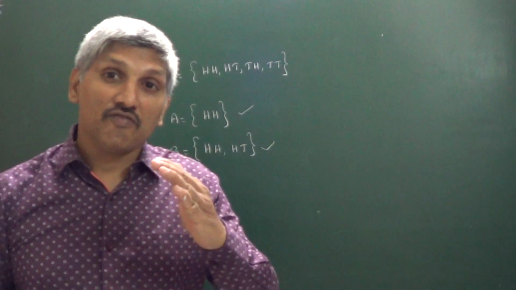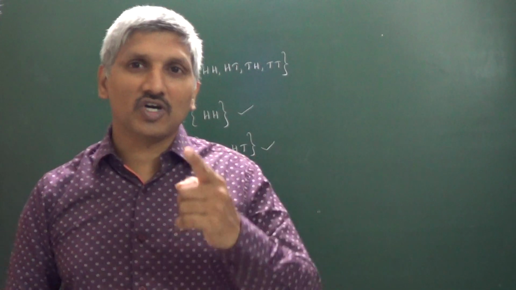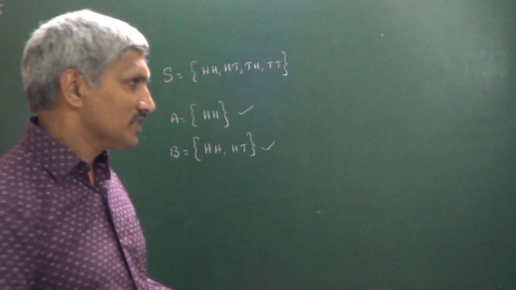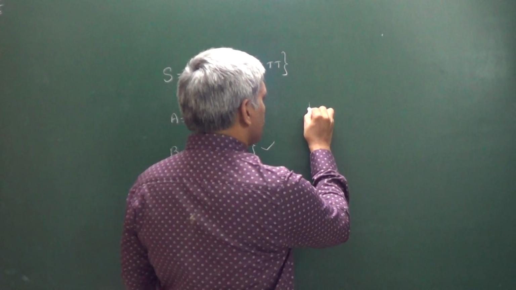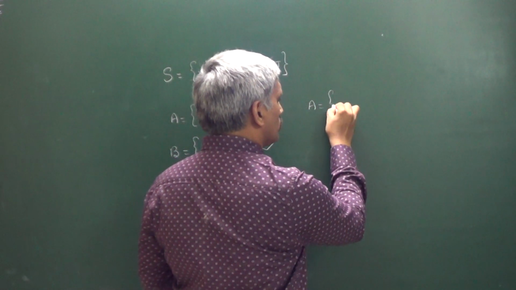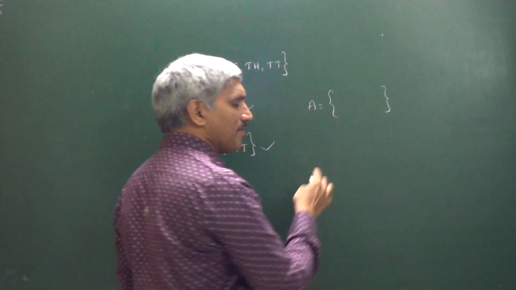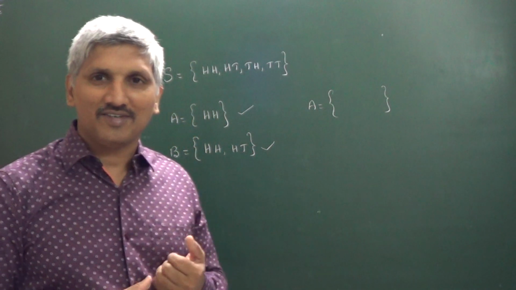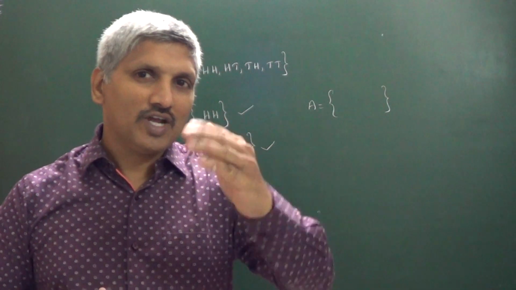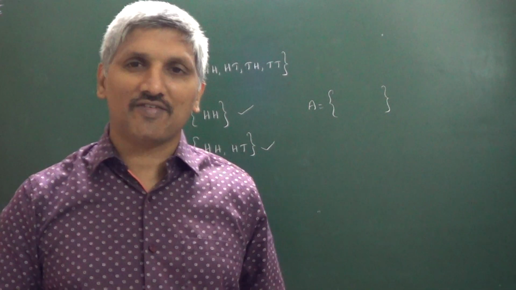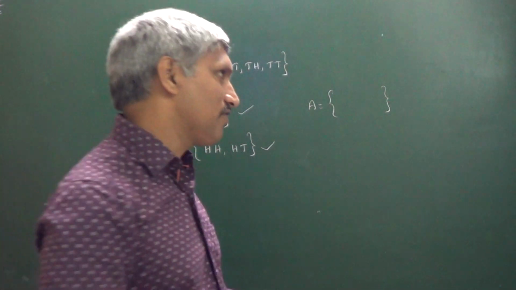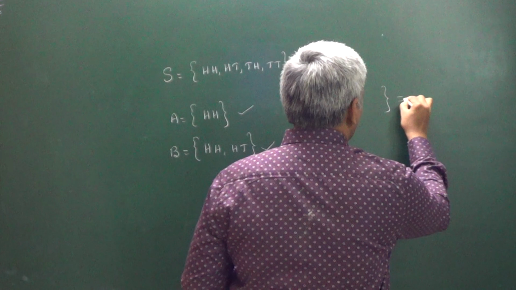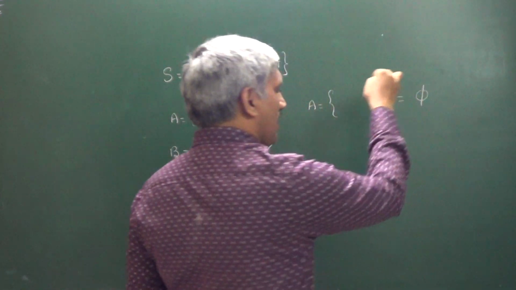An event which never occurs is called an impossible event. Suppose when a die is rolled, A is the event of getting a number more than 7. When you roll your die, you never get a number more than 7. That is an impossible event. Impossible event is generally denoted with phi.